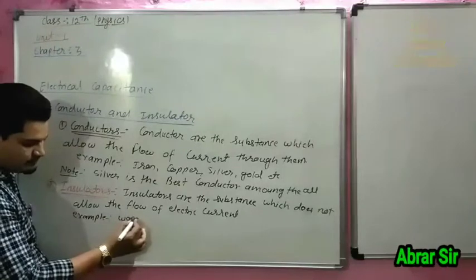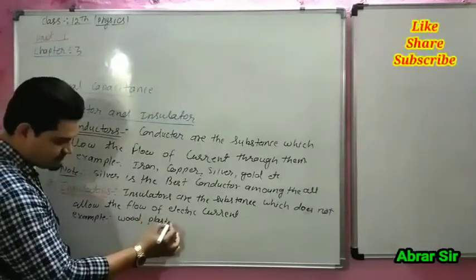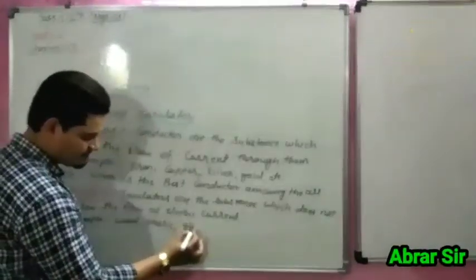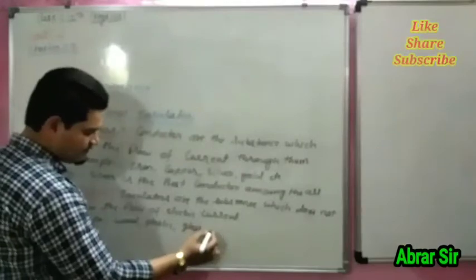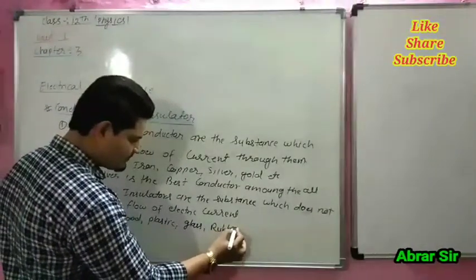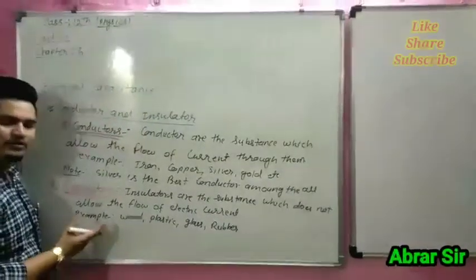Examples: wood, plastic, glass, rubber. These are the types of insulator.